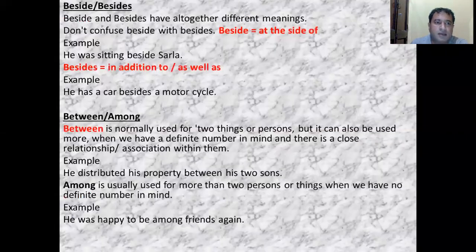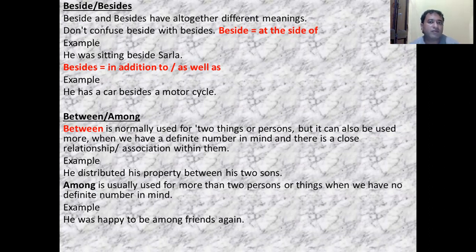Then next is the beside and besides. So we often get confused with beside and besides. They have altogether different meanings. Do not confuse beside and besides. Beside means at the side of. For example, he was sitting beside Sarla. Means he was sitting at the side of Sarla. Whereas besides means in addition to or as well as. For example, he has a car besides a motorcycle. Means he has a car in addition to a motorcycle. Means he has both of them. So don't get confused with beside and besides. They have altogether different meanings.